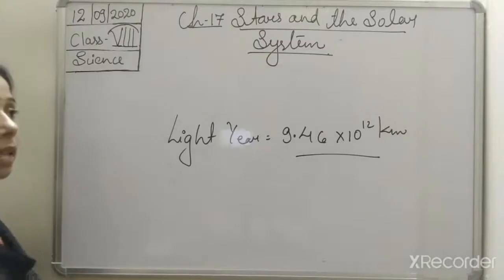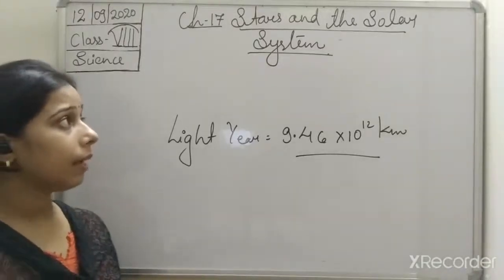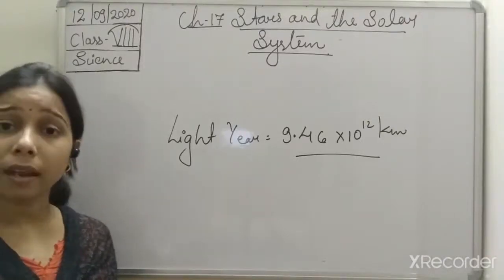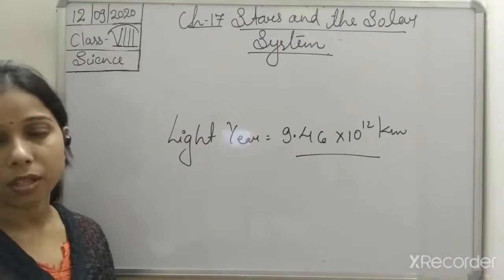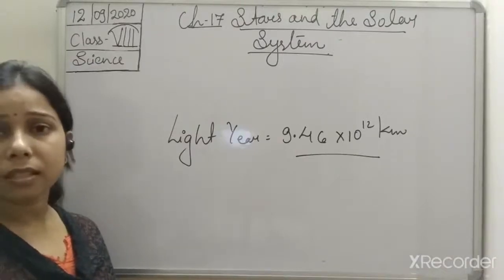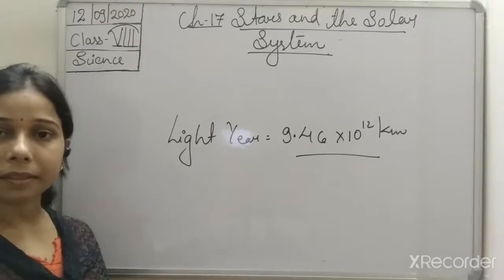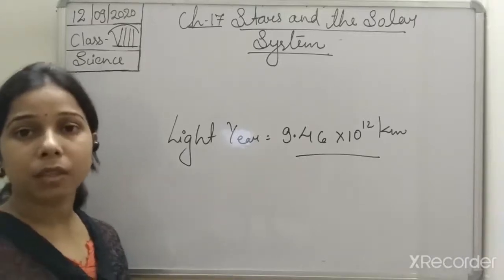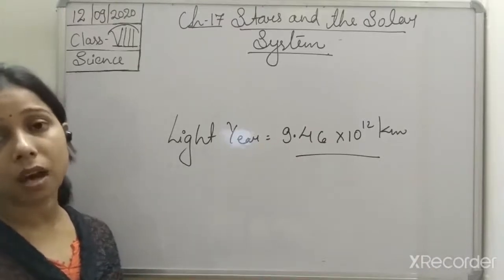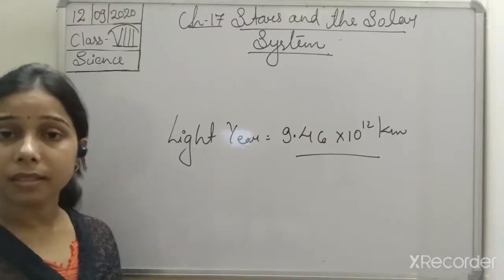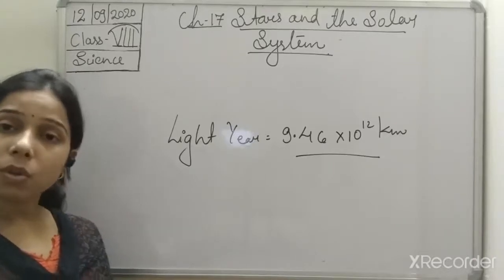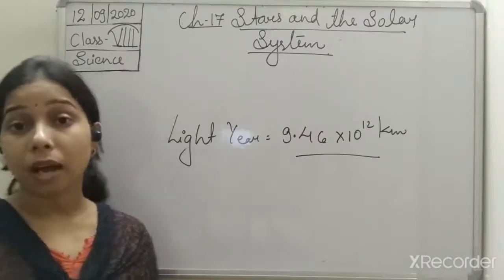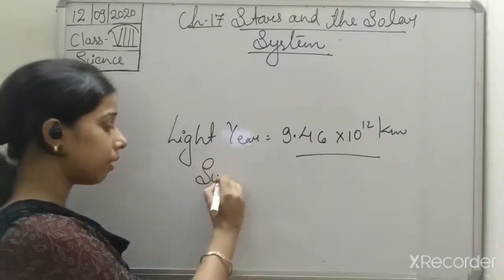Now, students, if we talk about stars, what are stars? A star is a huge ball of hot glowing gases held together by its own gravity. If you look at the stars, they seem very small in size, but actually they are huge. Since the distance from the Earth to the stars is very large, they seem very small. One of the stars nearest to the Earth is the Sun. We all know that the Sun is a star.